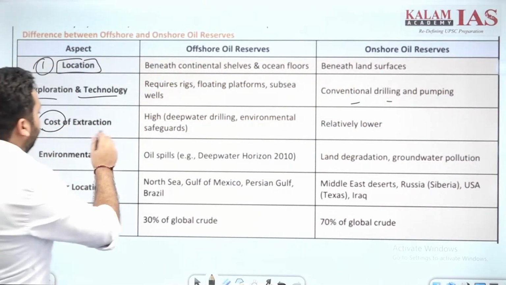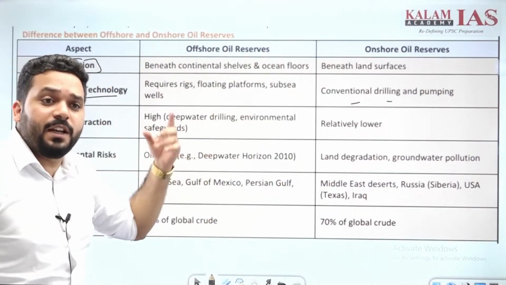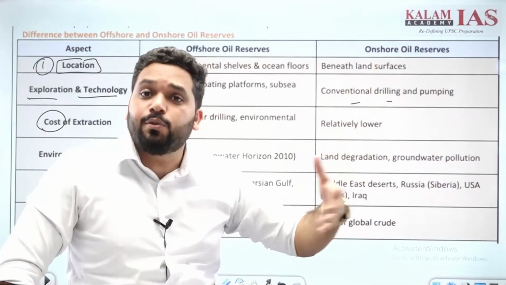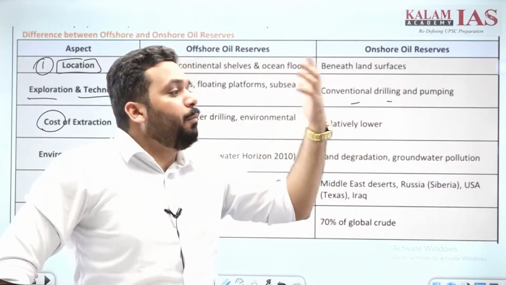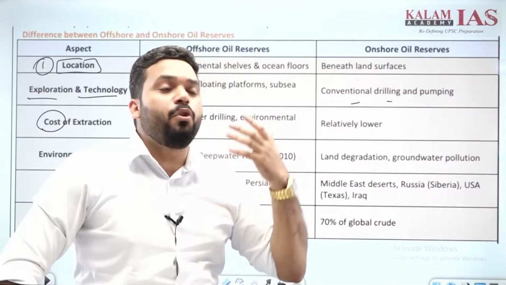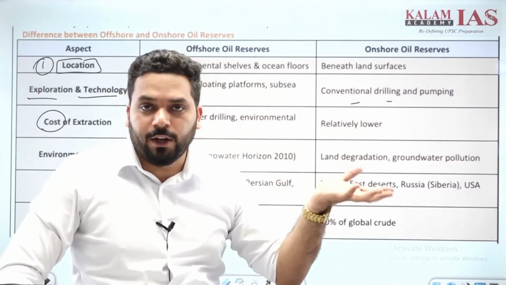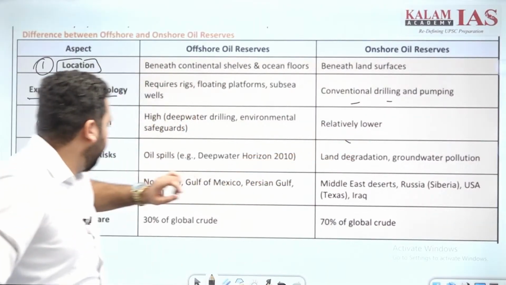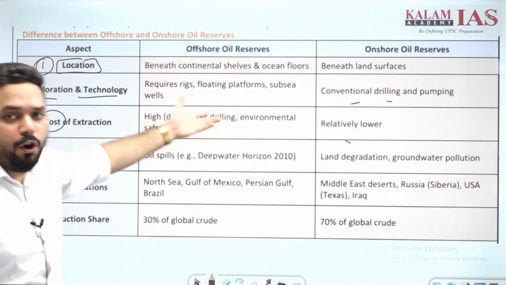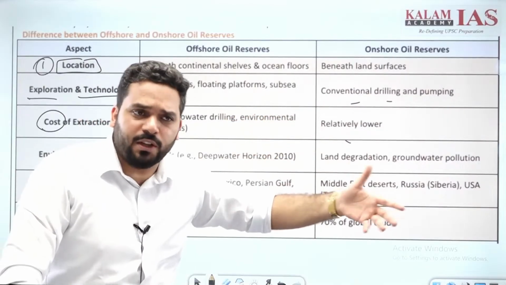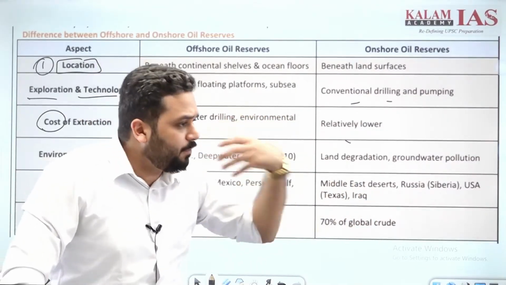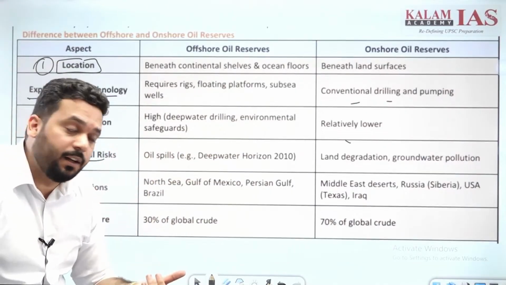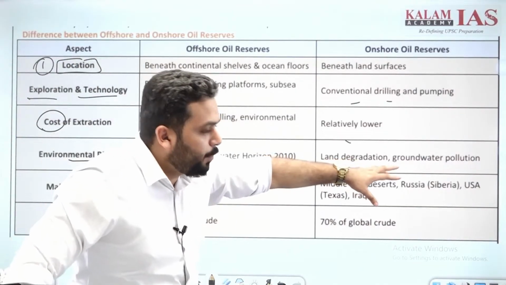Cost of extraction obviously more, skilled and more trained manpower जो कि पानी के अंदर जो मशीनरी उसको ऑपरेट करने के लिए ट्रेंड होंगे. More skilled manpower is needed, more money is needed to extract it, to transport it. यहाँ पे relatively कम पैसा लगेगा. Environmental risk, यहाँ oil spills हो सकता है, bioaccumulation हो सकता है, magnification हो सकता है, marine food chain disrupt हो सकती है, और उसको कंट्रोल करने के मेजर्स भी easy नहीं हैं. यहाँ लैंड डिग्रेडेशन, ग्राउंड वाटर पॉल्यूशन, ये सब होगा.